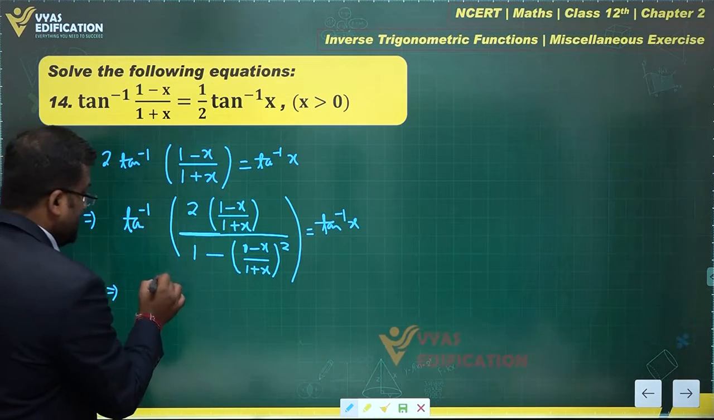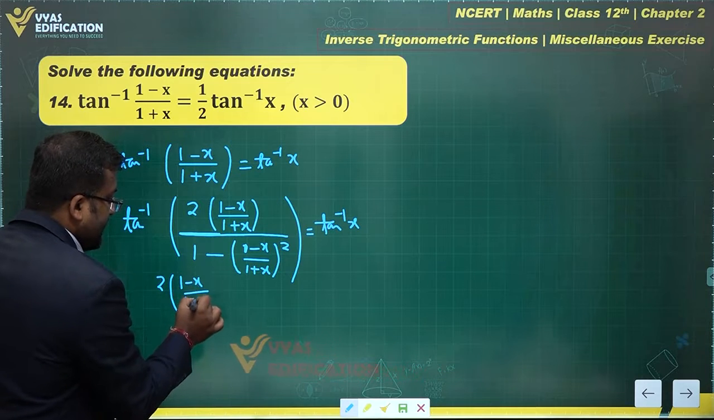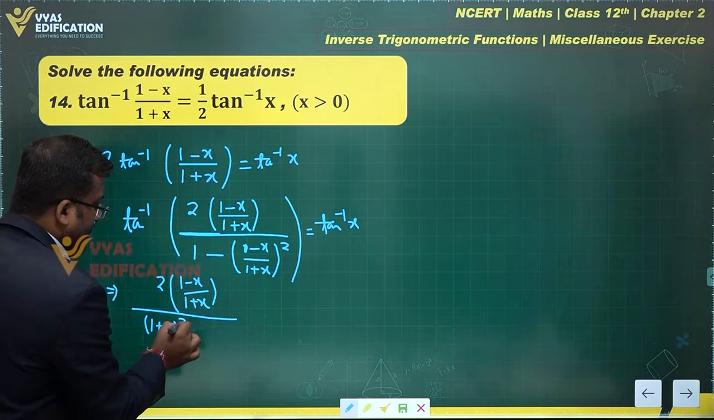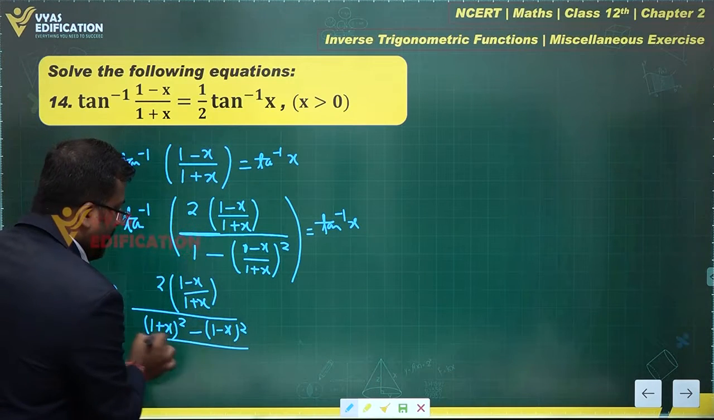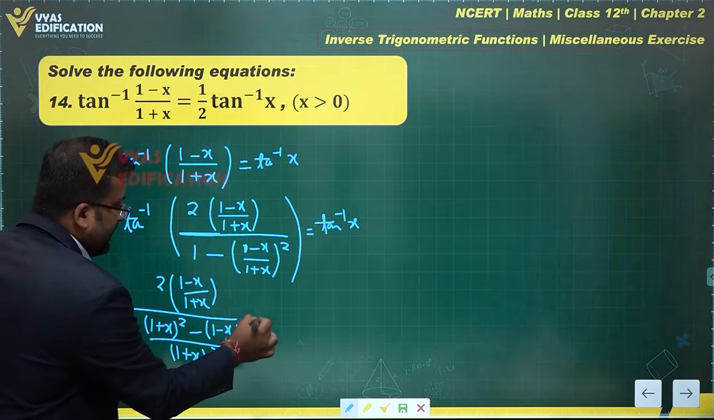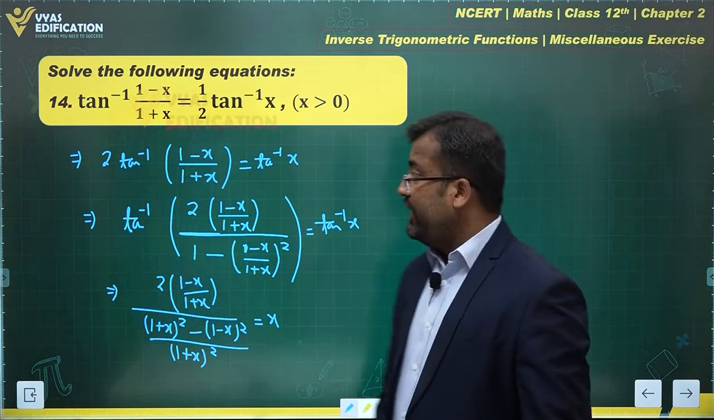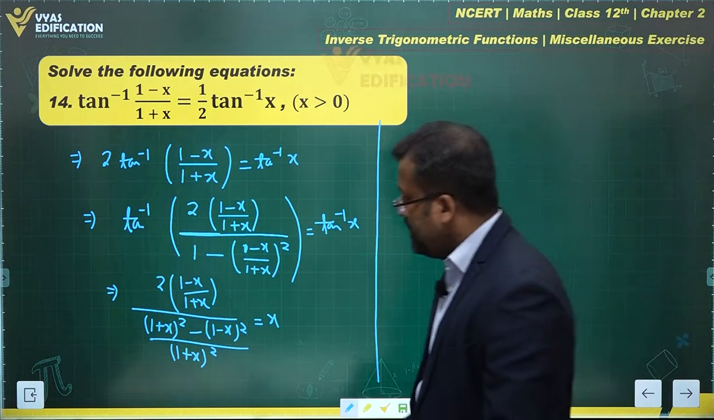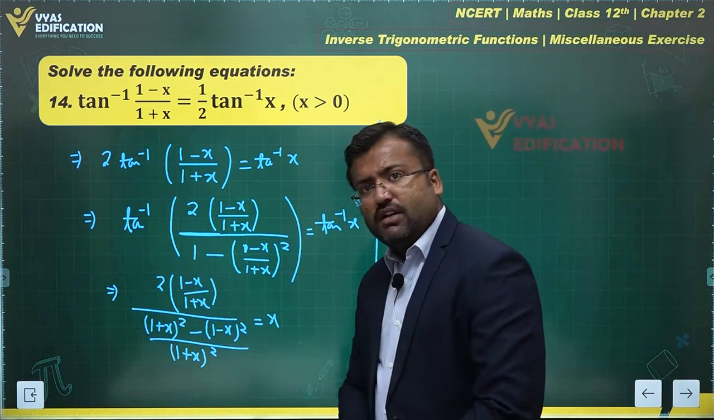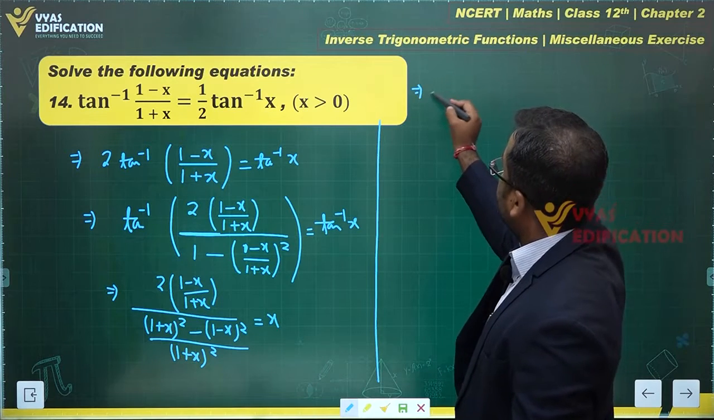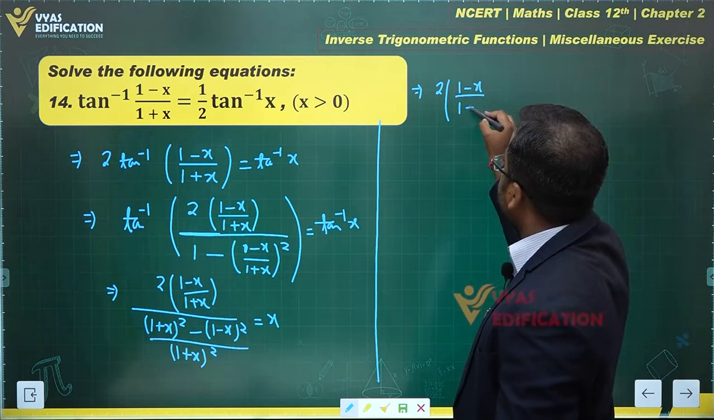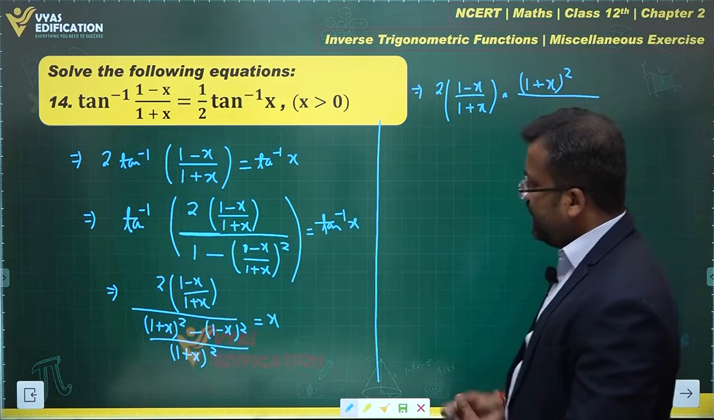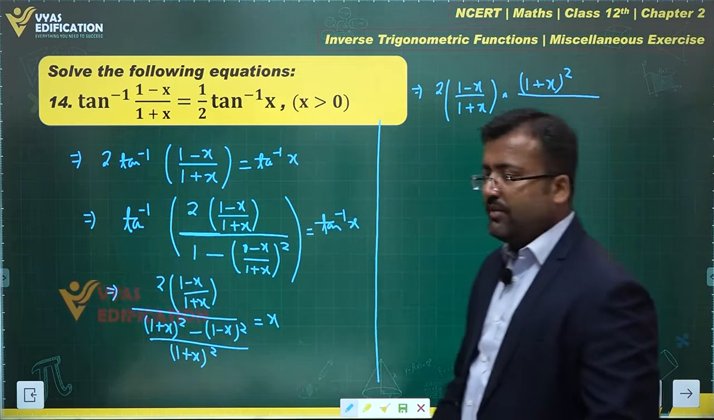So 2 times 1 minus x over 1 plus x, over 1 minus the square of 1 minus x over 1 plus x, which gives 1 plus x whole square minus 1 minus x whole square over 1 plus x whole square. This whole quantity is equal to x. What next? Let's bring this denominator and the numerator over here. This will further give me 2 times 1 minus x over 1 plus x times 1 plus x whole square, divided by this quantity in the denominator.